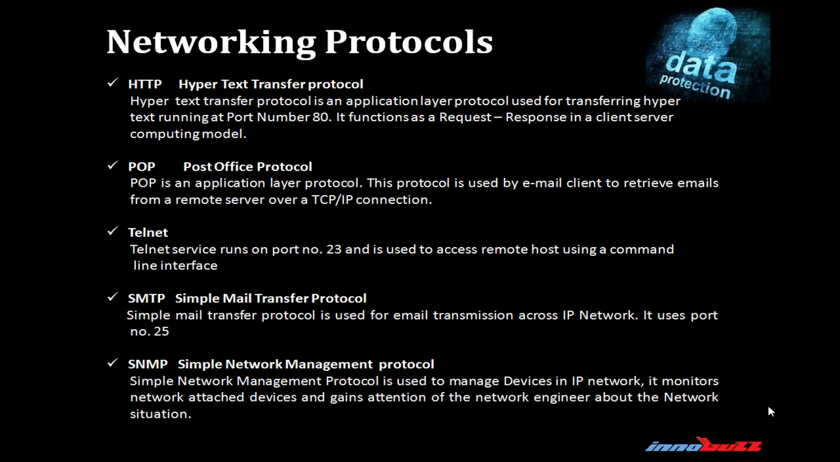POP, Post Office Protocol. POP is an application layer protocol. This protocol is used by email clients to retrieve emails from a remote server over a TCP/IP connection. Telnet. Telnet service runs on port number 23 and is used to access a remote host using a command line interface. SMTP, Simple Mail Transfer Protocol. Simple Mail Transfer Protocol is used for email transmission across IP network. It uses port number 25.